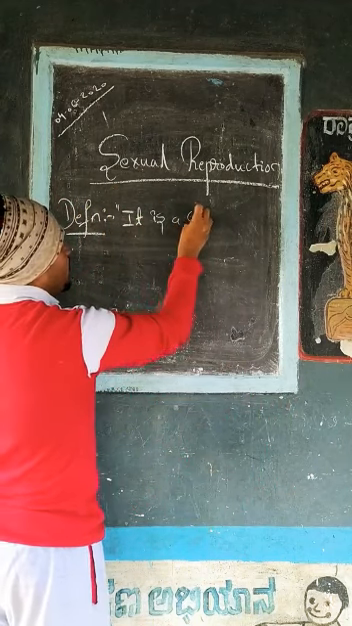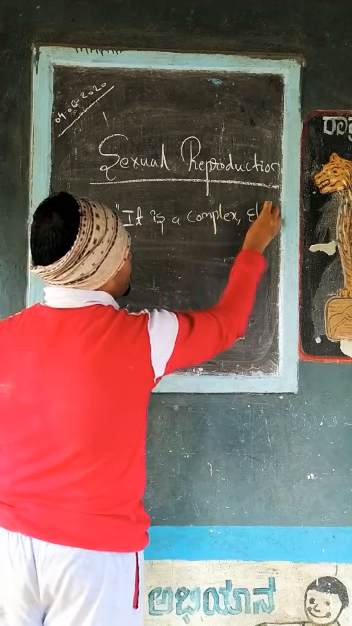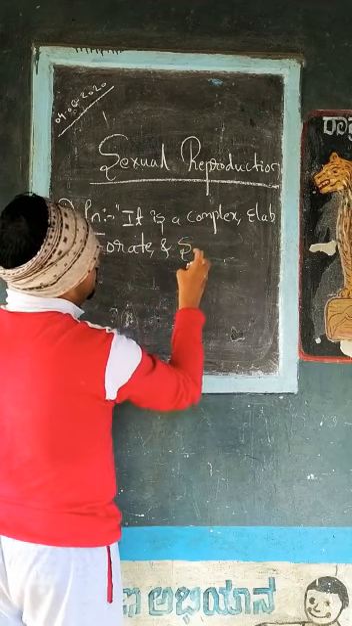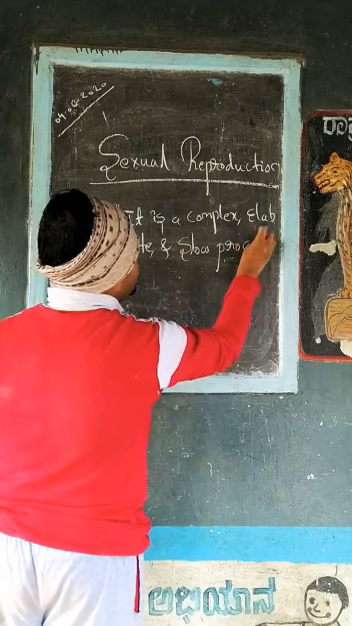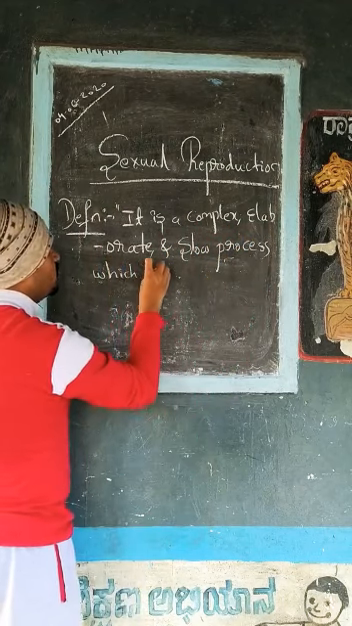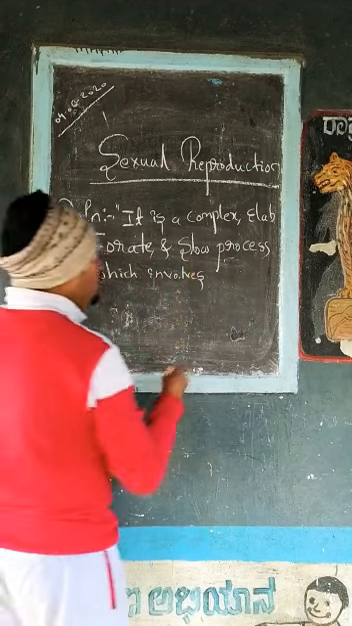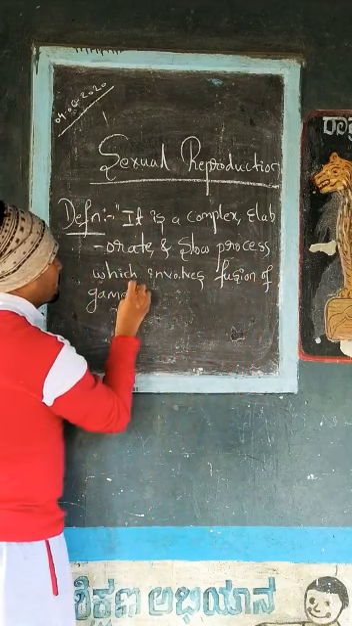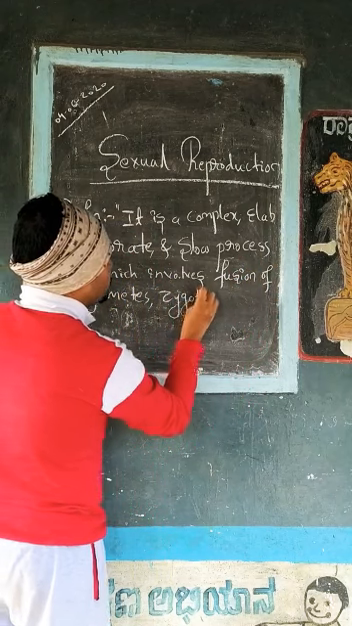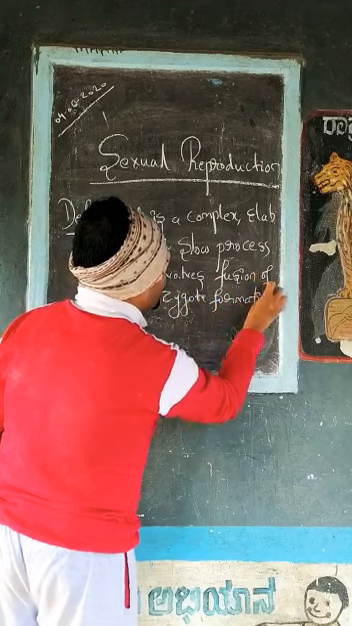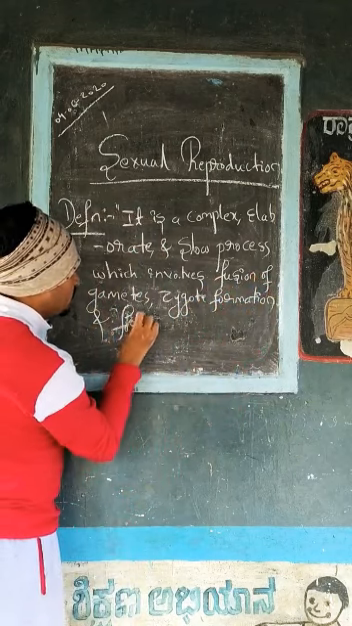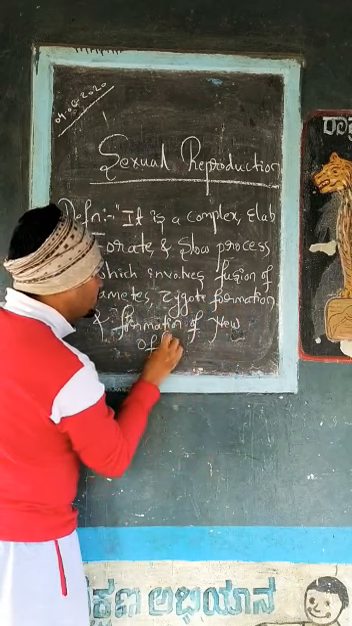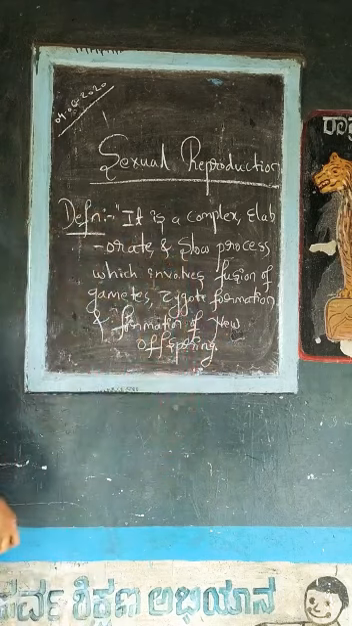It is a complex, elaborate, and slow process, which involves fusion of gametes, zygote formation, and formation of new offspring. So this we call a sexual reproduction.